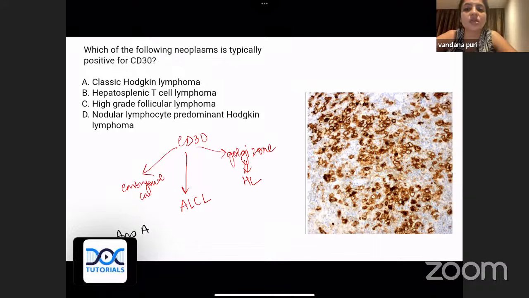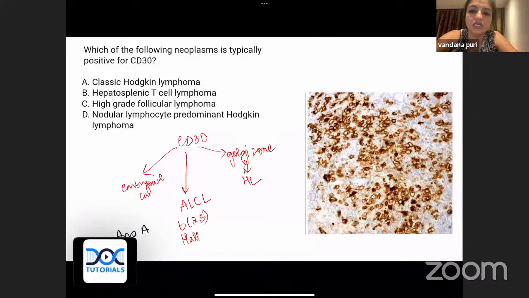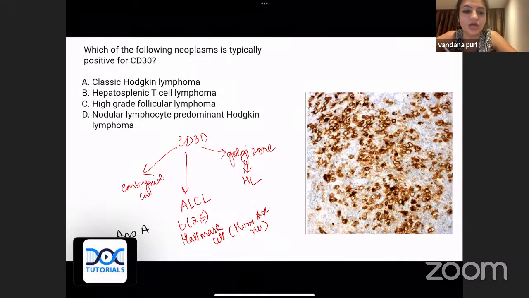So if somebody asks where all are CD30 positive, please remember embryonal cancers, and ALCL, anaplastic large cell lymphoma, which usually has translocation 2;5, and shows very typical cells called hallmark cells, which have a horseshoe nucleus. And classical Hodgkin's lymphoma. So that is what you have to be very clear with. That's the answer for your CD30 positivity.